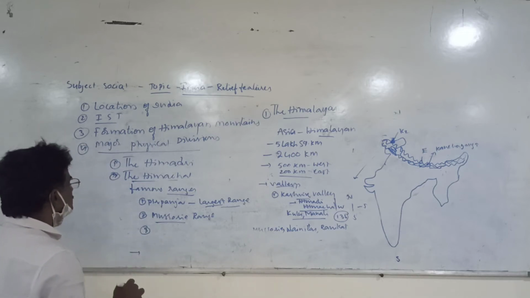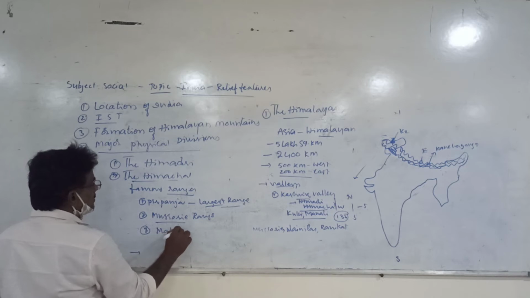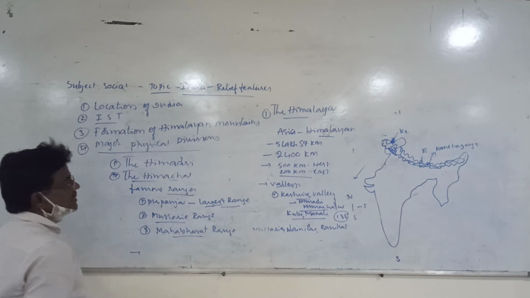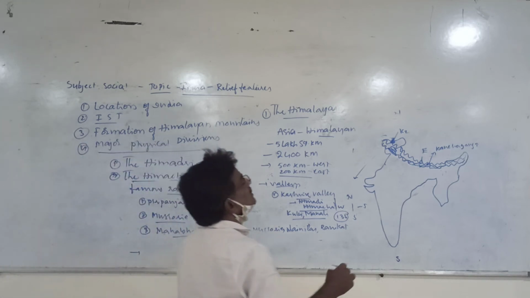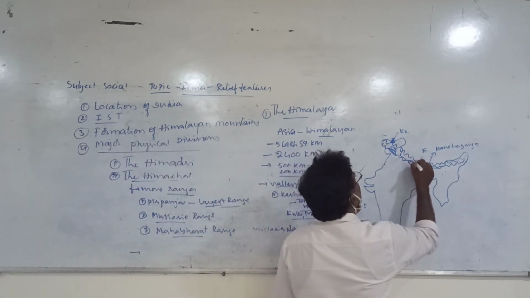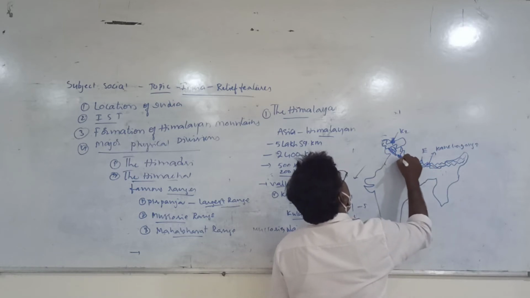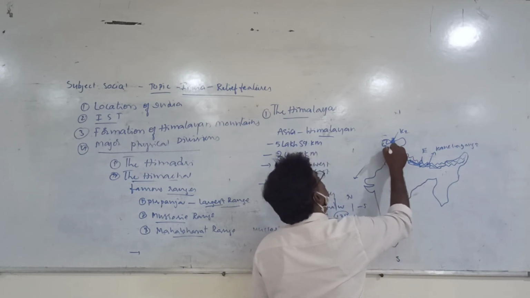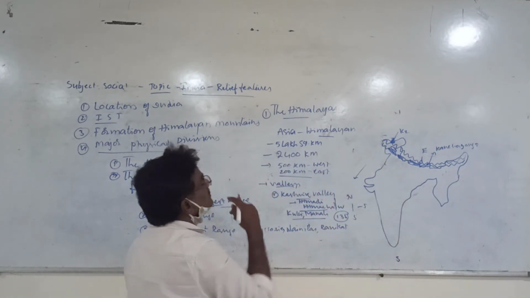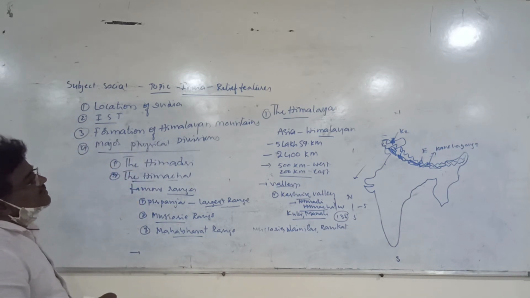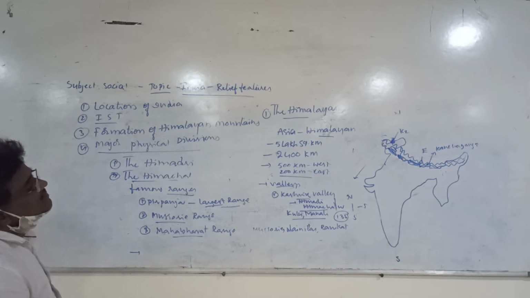At the same time, in Nepal we can see the Mahabharata range. This is about the Mahabharata range. This is the Mussoorie range. This is about the Pirpanjal range in Jammu and Kashmir. Mussoorie range in Himachal Pradesh, even extended to Uttarakhand, and the Mahabharata range is in Nepal.